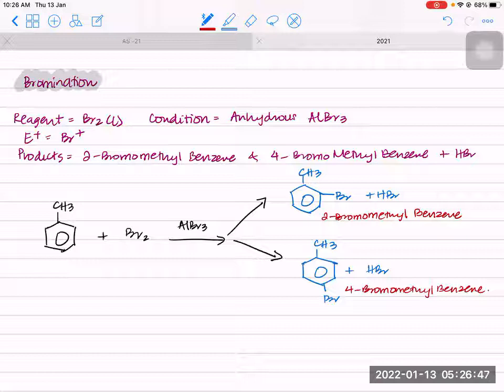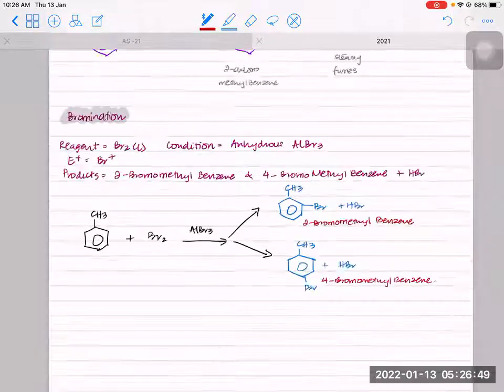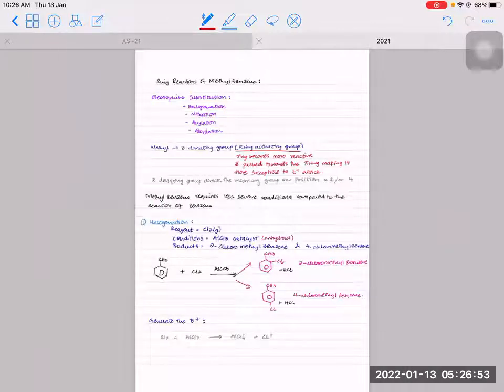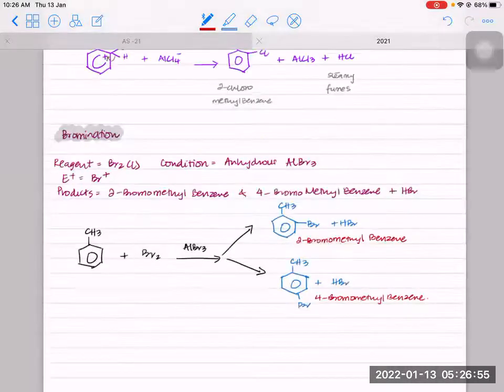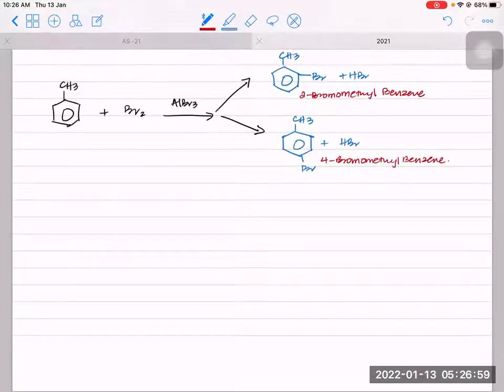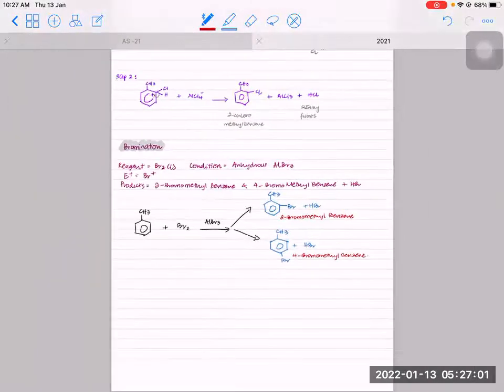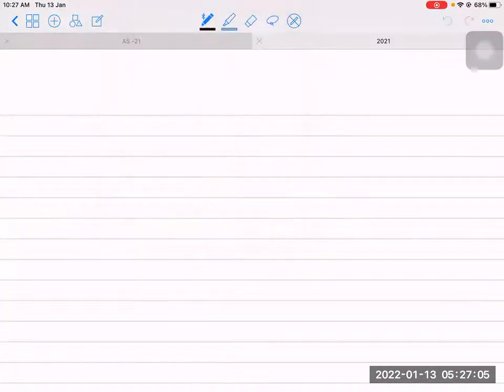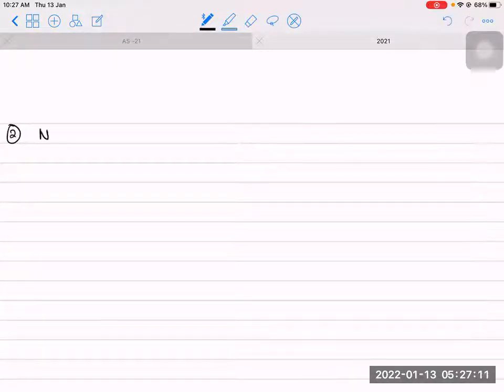Now, the mechanism will be the same as that of chlorination, and we have seen that in benzene as well. So I'm not doing the mechanism again. Now let's see nitration of methylbenzene. So let's see the second electrophilic substitution reaction, nitration.